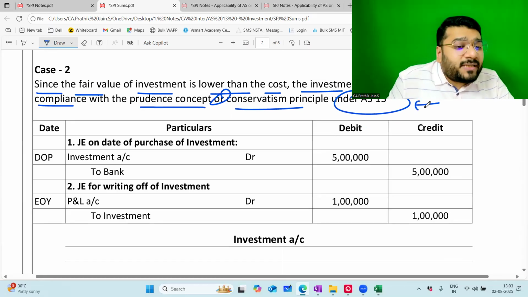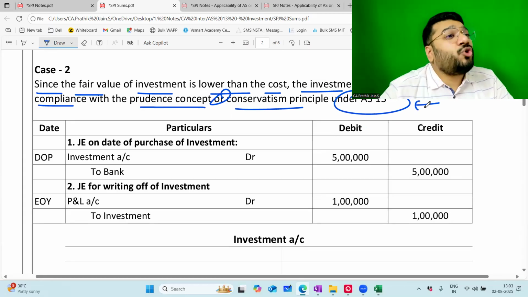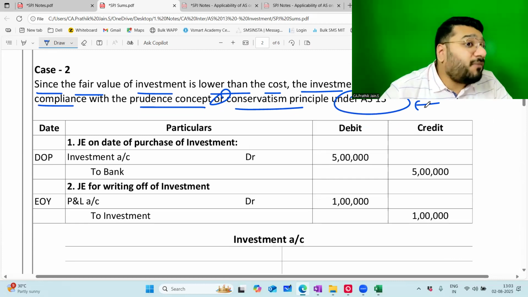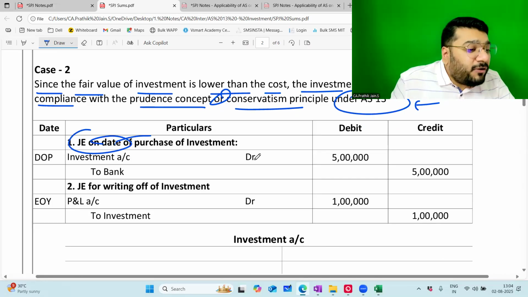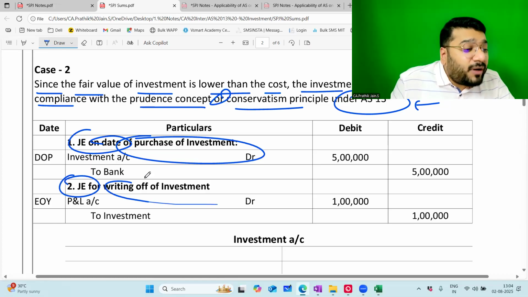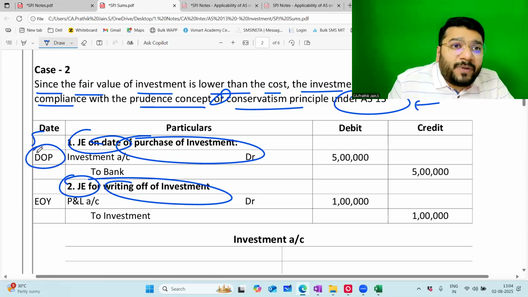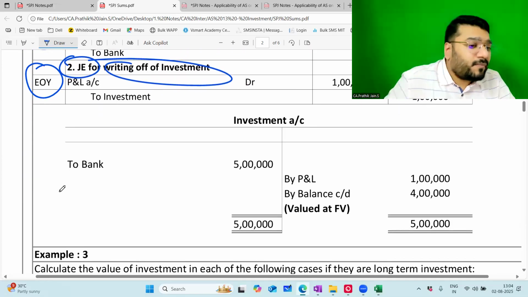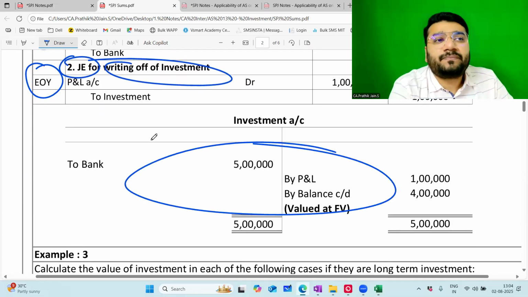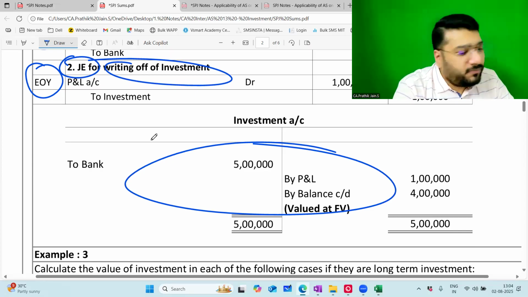Because all the accounting standards that have been prepared by the ASB should be considering the GAAP. And one of the biggest requirements of the GAAP was ensuring that there's a prudence concept everywhere in all the standards. So journal entry on the date of purchase I've given. Journal entry for writing down of the investment I've given. So this is on the date of purchase. This is on the date of end of year. Ledger also presented. Any problem? No problem. Wonderful.